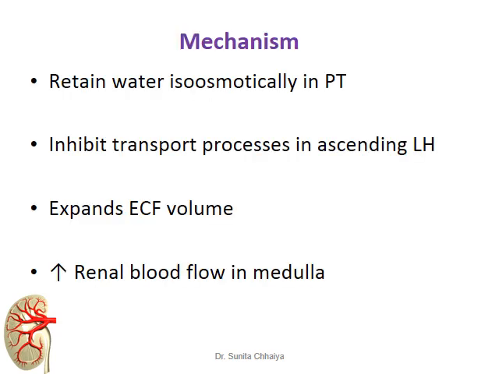Regarding their mechanism, they can retain water isosmotically in the proximal tubular cell, and it is also said that they have an inhibitory transport effect at the ascending limb of the loop of Henle.